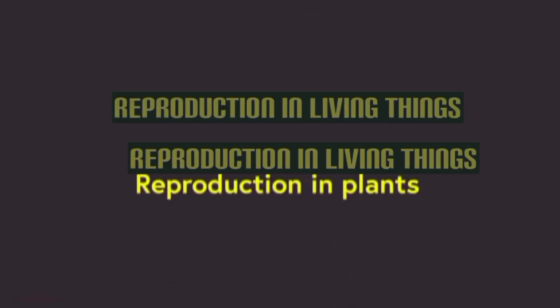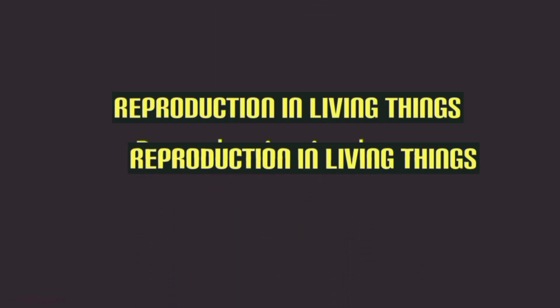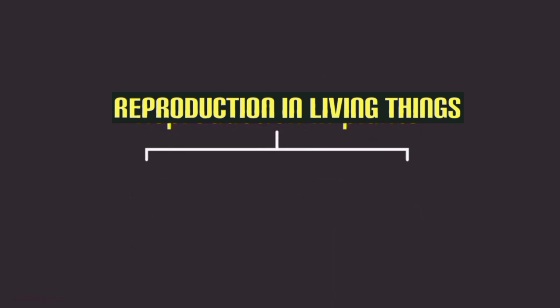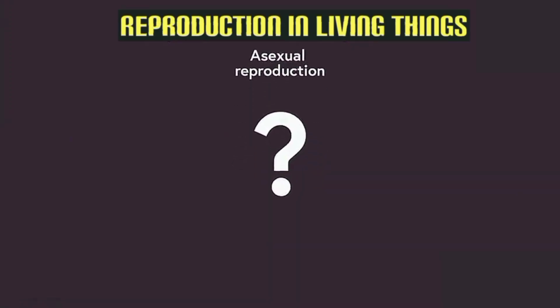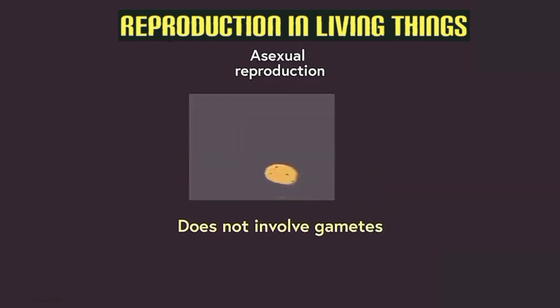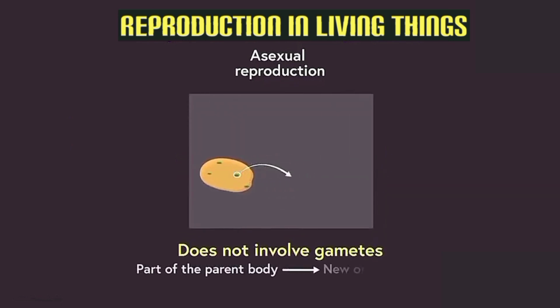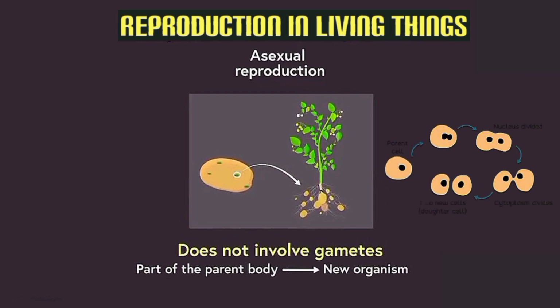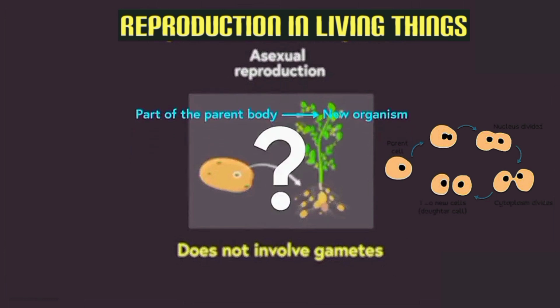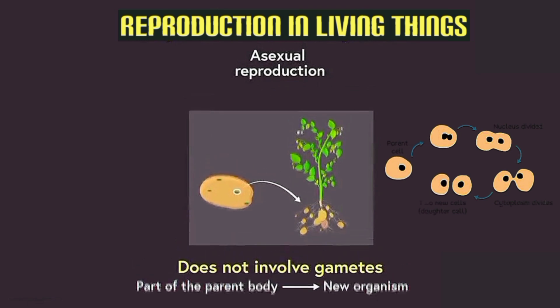Reproduction in living things is divided into two types, which are asexual reproduction and sexual reproduction. Let's look at asexual reproduction. Asexual reproduction is a form of reproduction that does not involve gametes. In this reproduction, a part of a parent plant can develop into a new one, or a single living organism can split into two or multiple pieces to develop daughter cells.